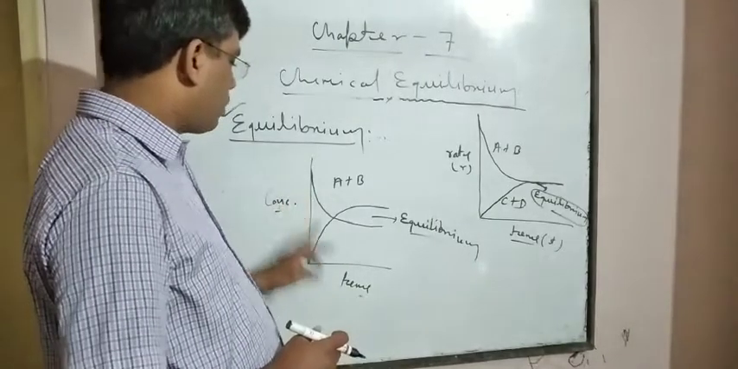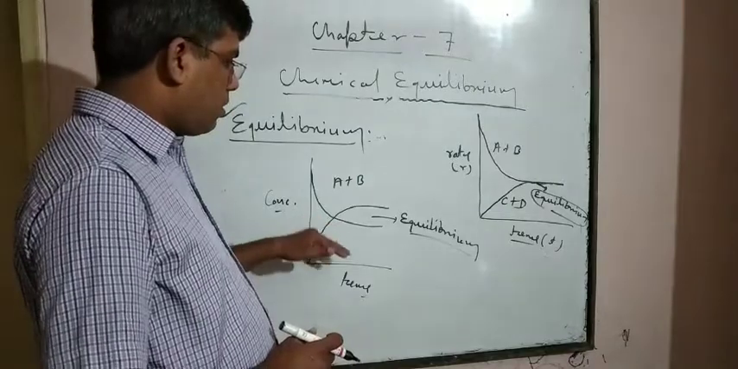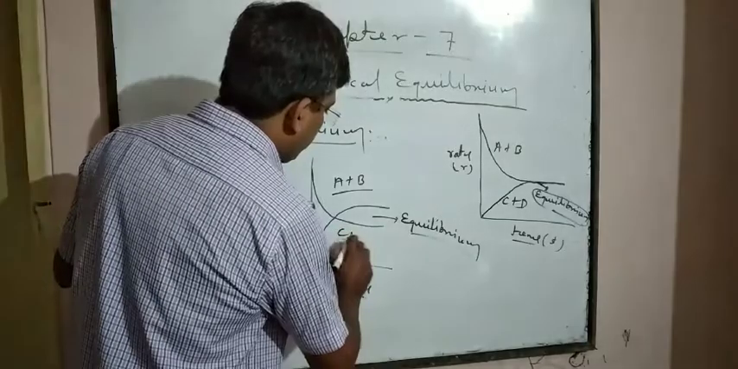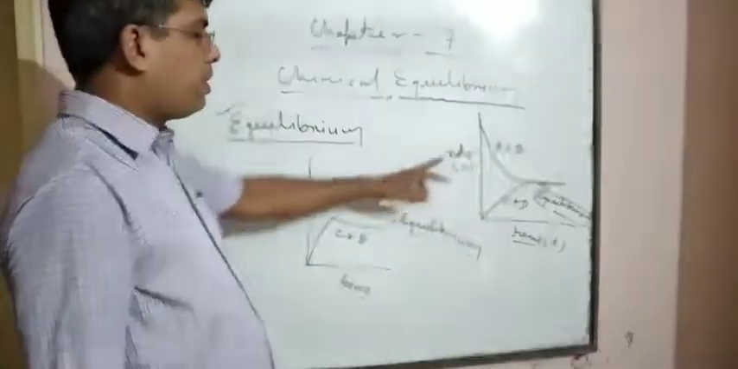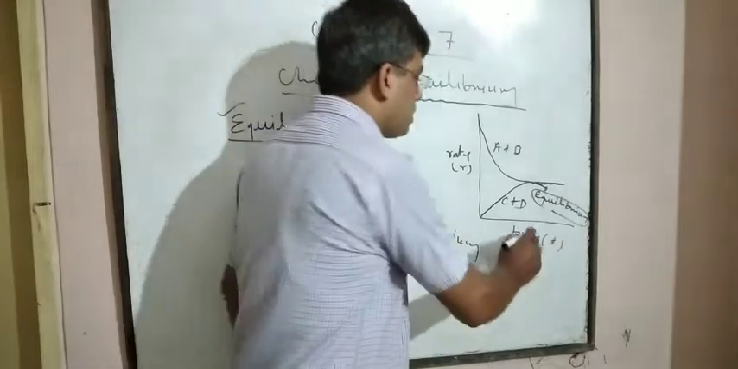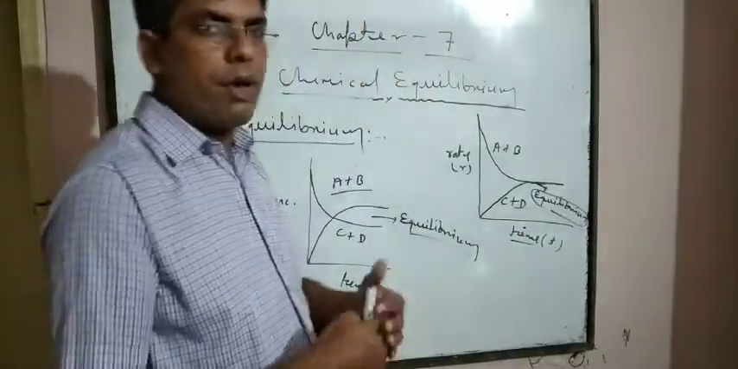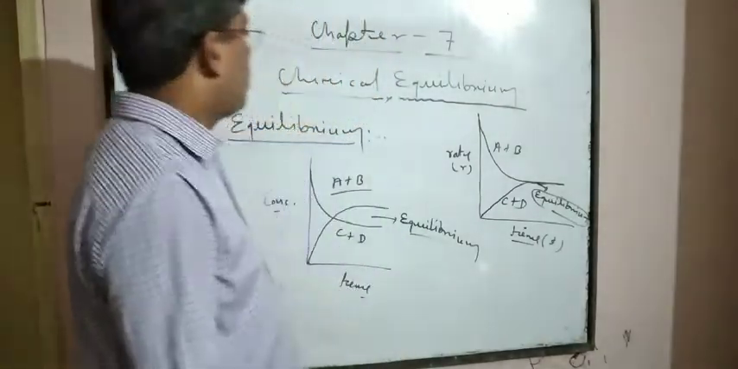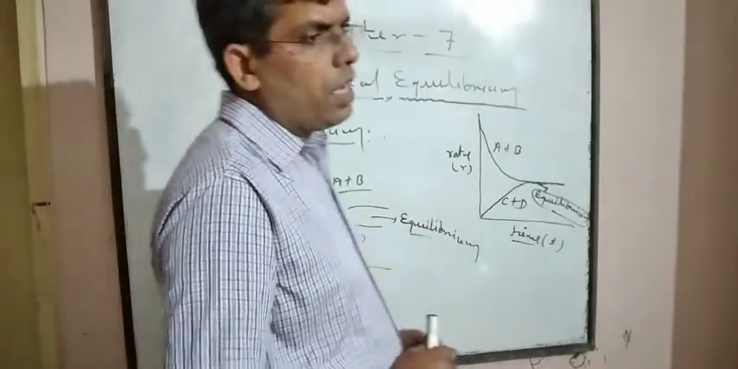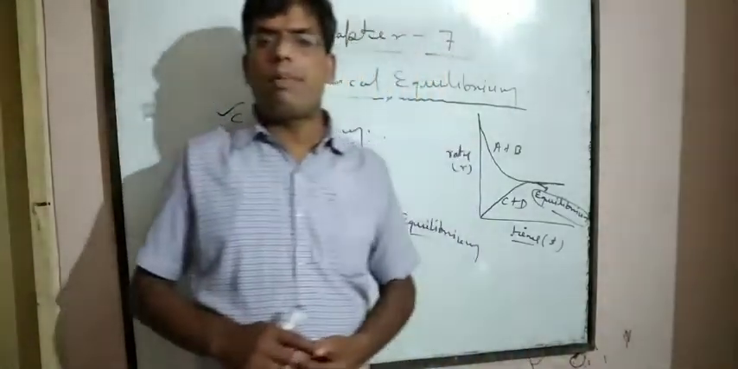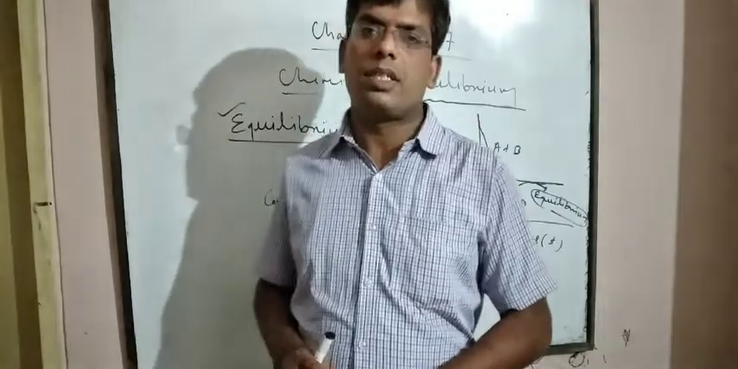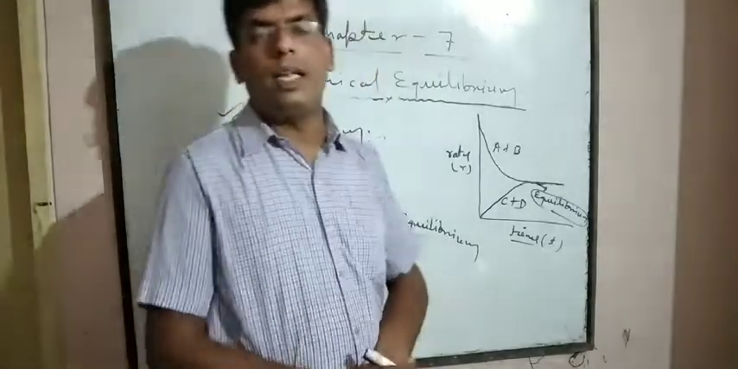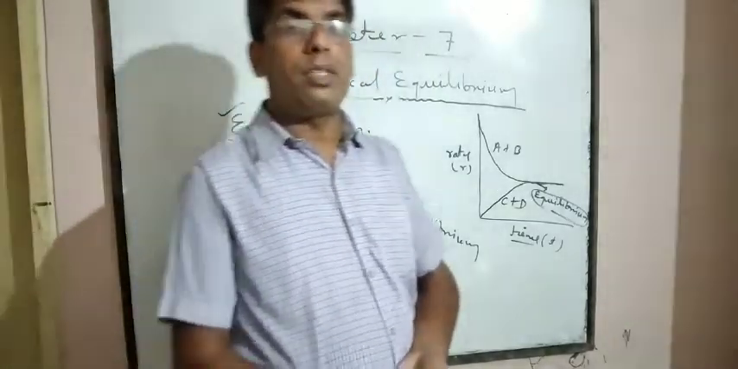So with respect to concentration and time, such a graph is plotted between reactant and product. And with respect to rate of reaction and time, this graph shows that when the rate of forward reaction is equal to the rate of backward reaction, then equilibrium will be established. But we should keep in mind, equilibrium is only applicable for reversible processes. It is not applicable for irreversible processes.